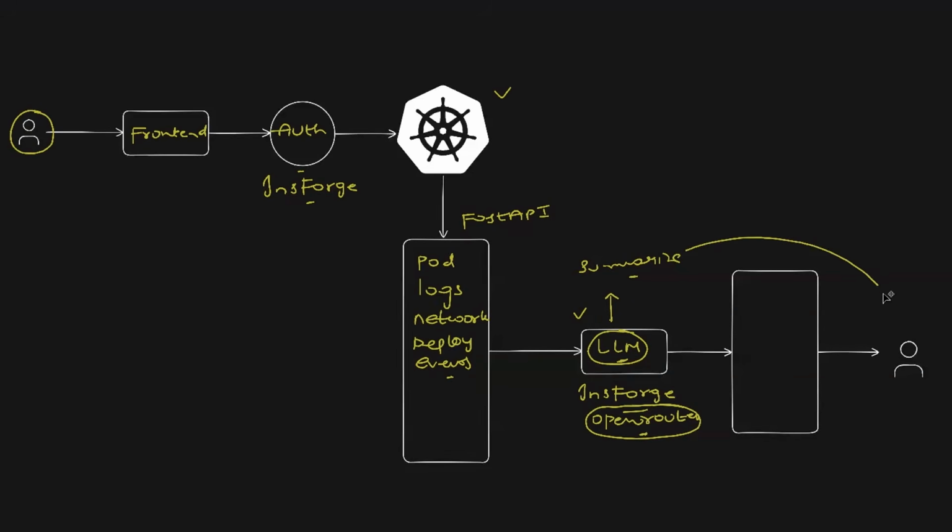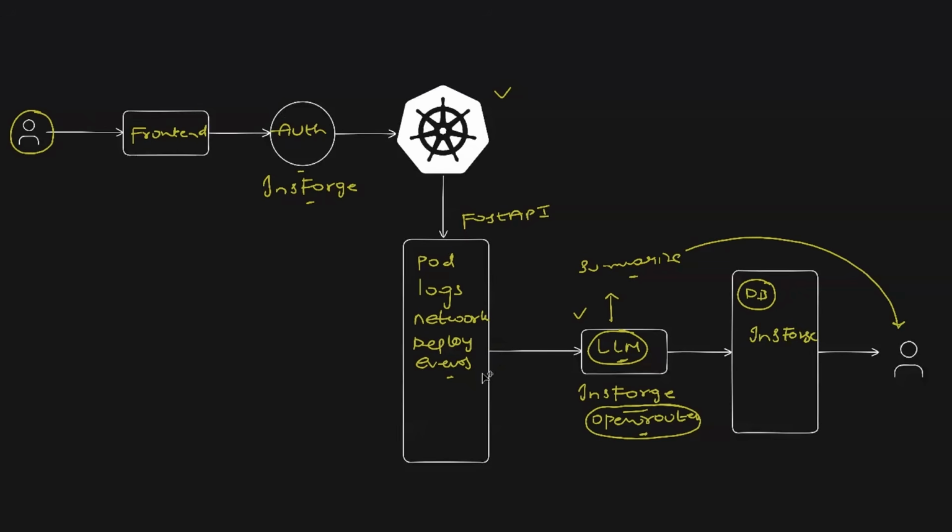Now, once this information is taken, the LLM would analyze the information and summarize the issue for us. Instead of just returning the information to the end user on the front end, we will also store this information on the InsForge database for the investigation history. Let's say you want to see the list of issues that are identified, or you want to see the track of issues in the last few days. You need an investigation history. So again, we will store that on the InsForge platform.